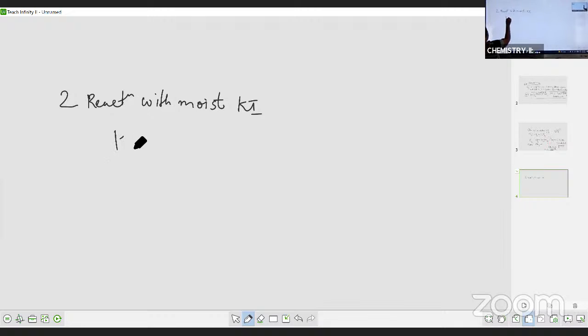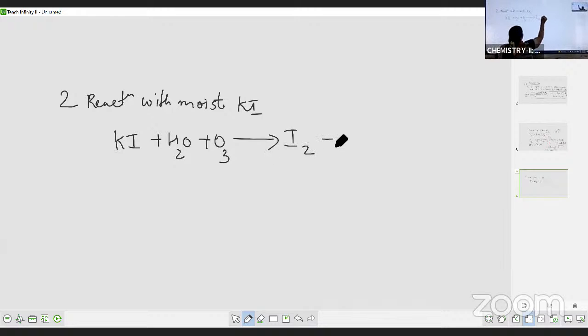So KI plus H2O plus ozone. Here KI is converted to I2 plus KOH, potassium hydroxide, plus O2. Here 2 iodines are there, so 2 KI.